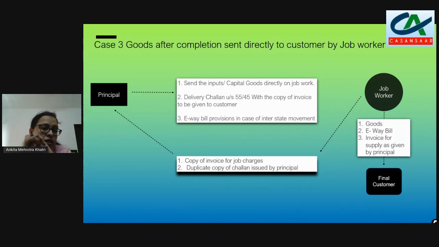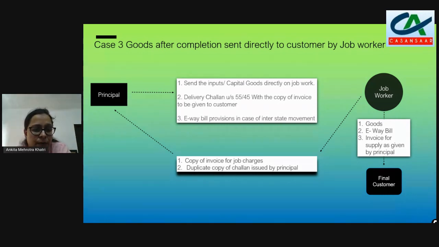The principal is manufacturing the goods and sending those prepared biscuits and cookies to the job worker. The job worker is just packaging them, and after packaging, he will not give them back to the principal. The job worker is directly selling to the final customer. So the principal first of all will issue a delivery challan under rule 45 or 55 of the CGST rules to the job worker. Here, what is the principal going to issue? The principal is going to issue the biscuits.